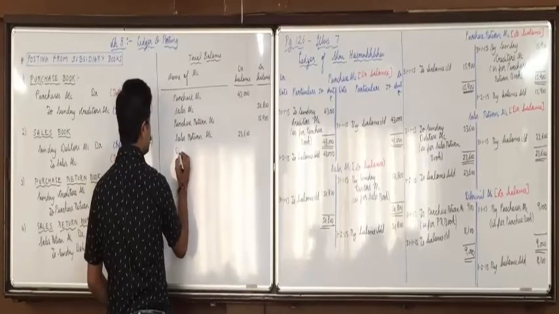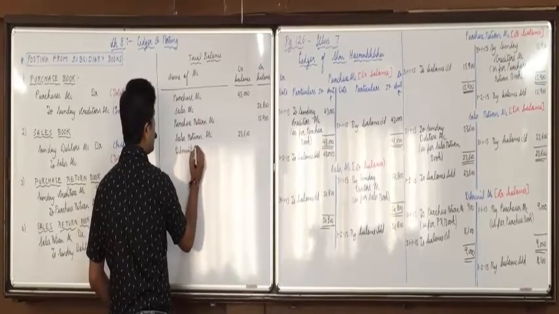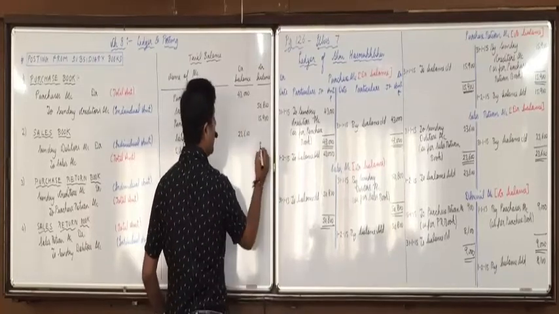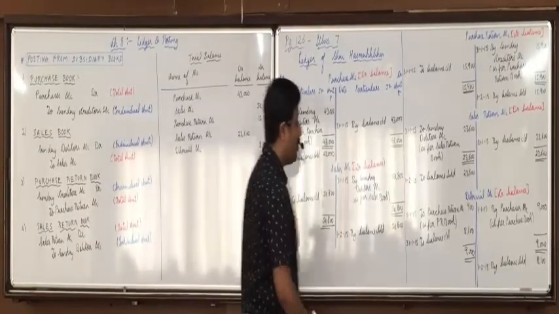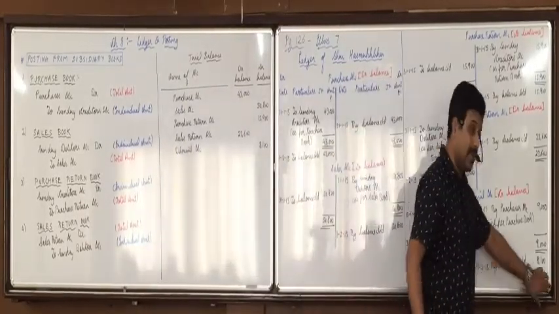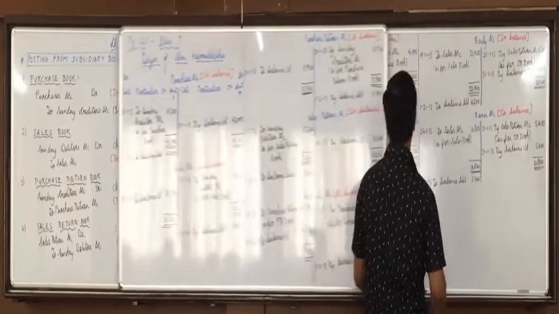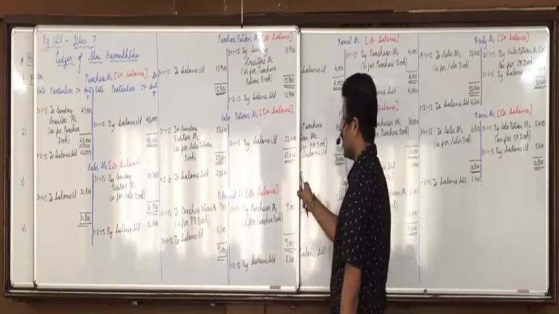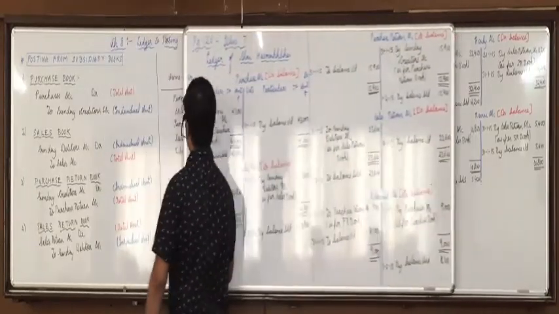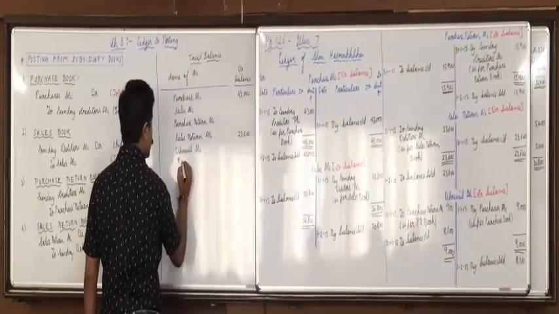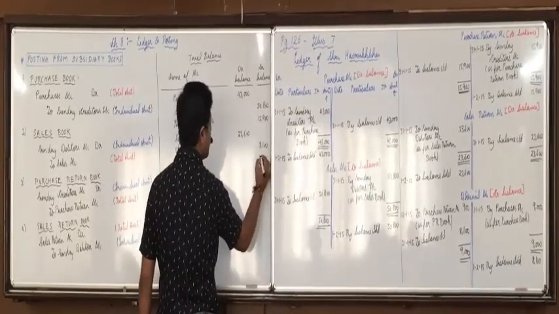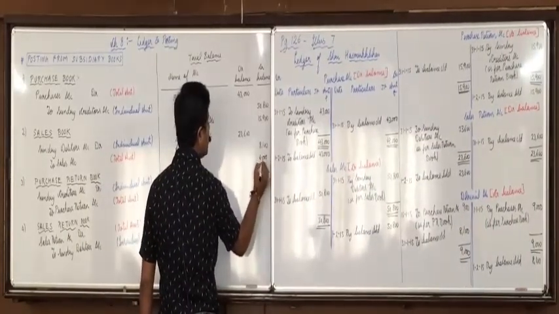Drupal account, credit balance, what amount? 8,100. Balance amount is 8,100, okay? Then Komal account, credit balance of 4,000.